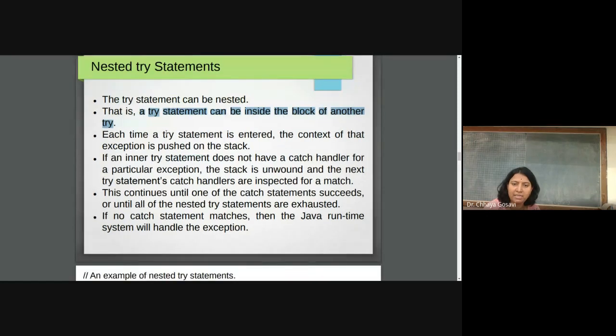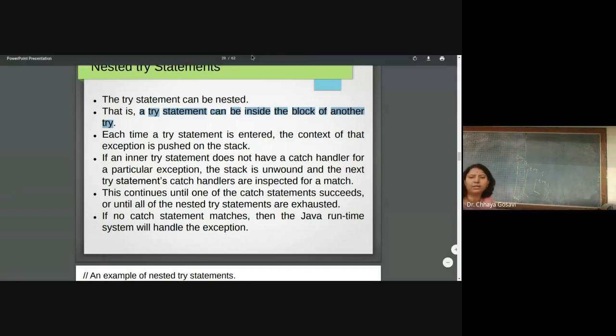So each time a try statement is entered, the context of that exception is pushed on the stack. Now you know the concept of stack, right? So in outermost try, then inner try, then inner try. So if we have three try statements, so this one is inner try, then this one, and then this one. So innermost try will be executed first, then outer, and then outermost.